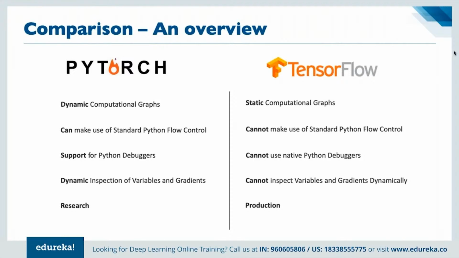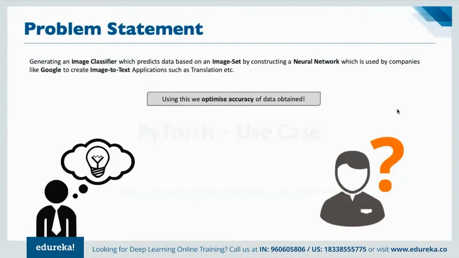And then if we have to understand the basic use cases of PyTorch, we have seen generating a simple image classifier, which can predict image sets by constructing a neural network. So basically it is useful for image classification. And just like Google uses the image to text applications, we have translations.